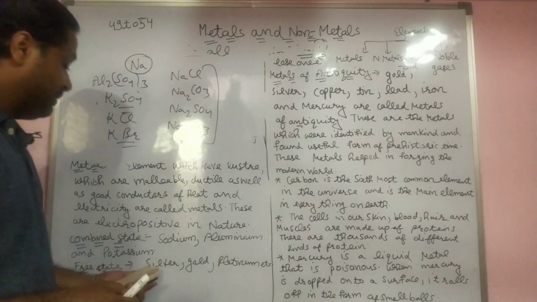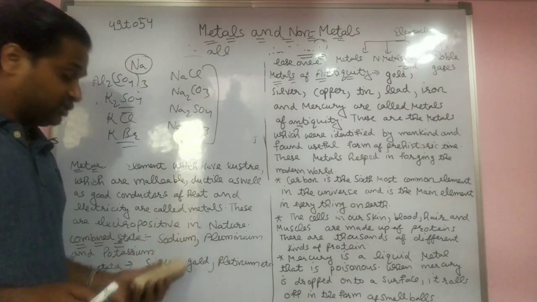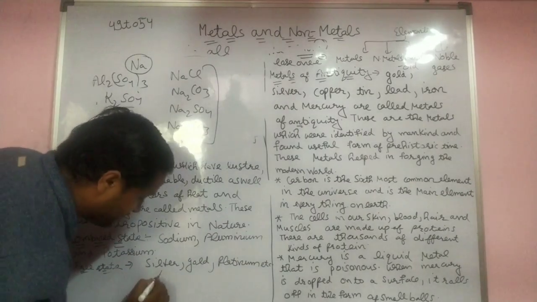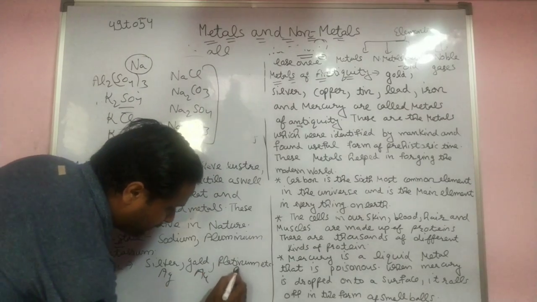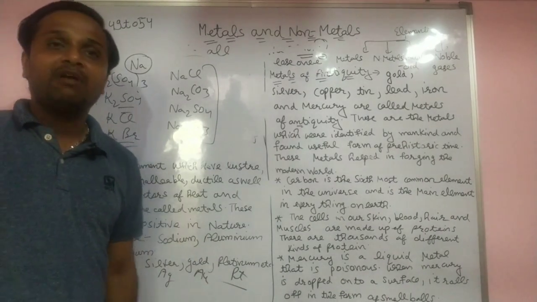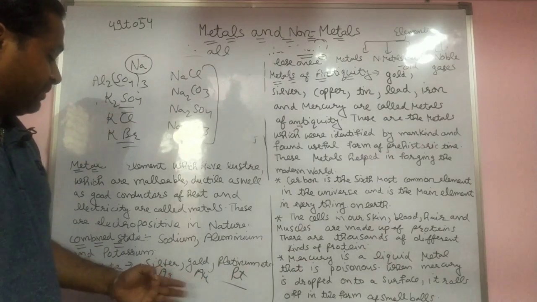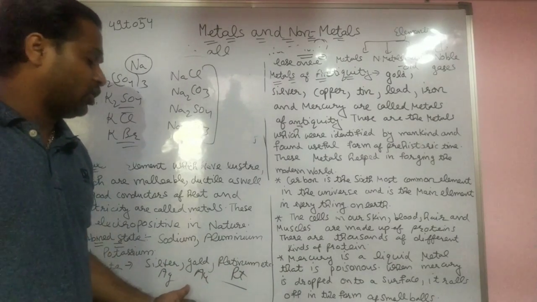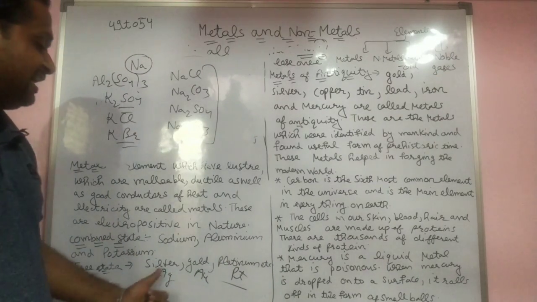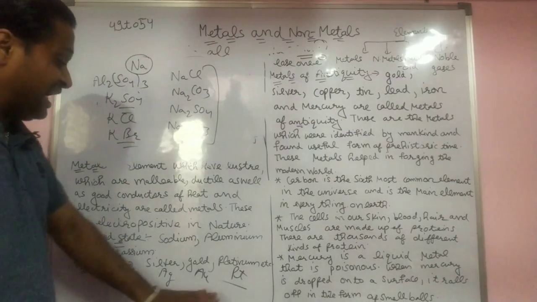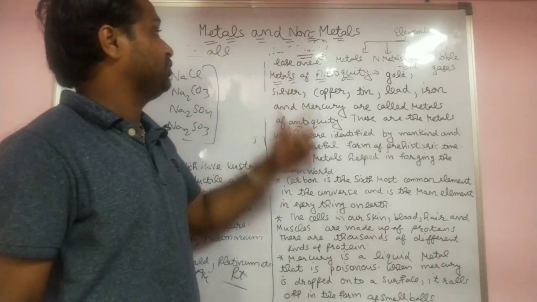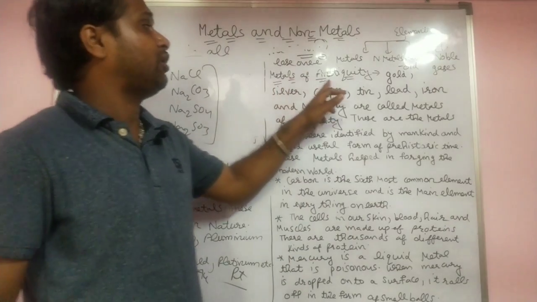Some elements are very, very reactive, but some elements are very, very less reactive: silver, gold, and platinum. The silver symbol is Ag, gold is Au, and platinum is Pt. These are the metals which are not affected by the environment. They do not react with moisture and water, so they do not rust. That's why these elements are called antique. The word you see here is antiquity, metals of antiquity.